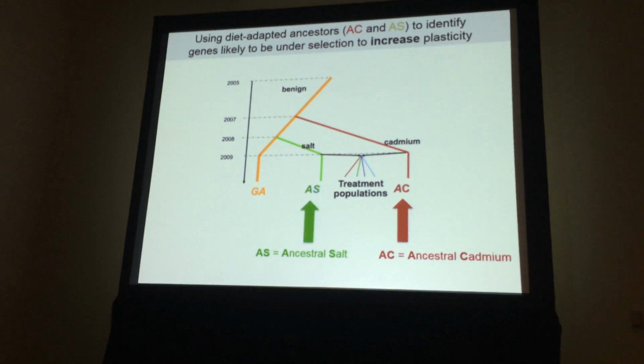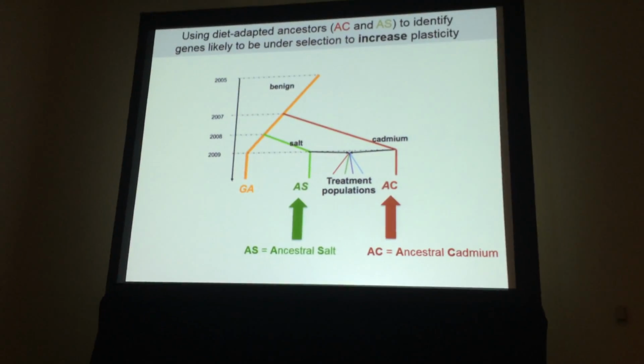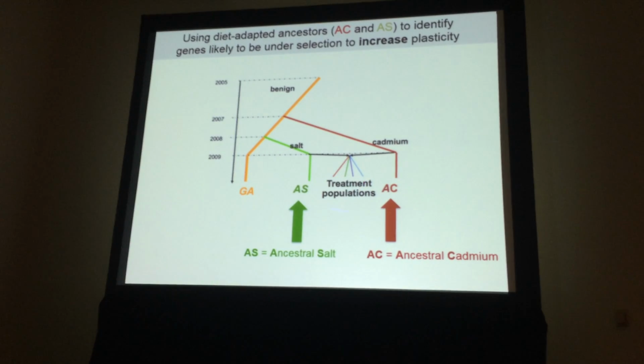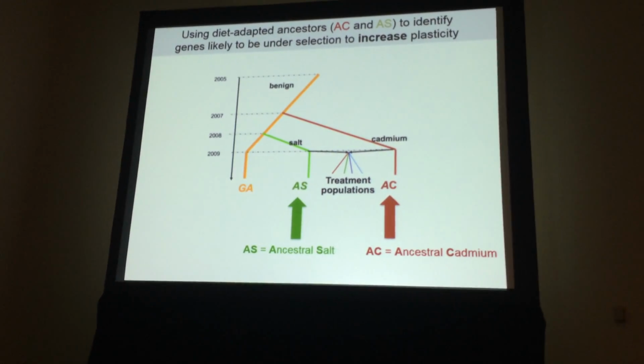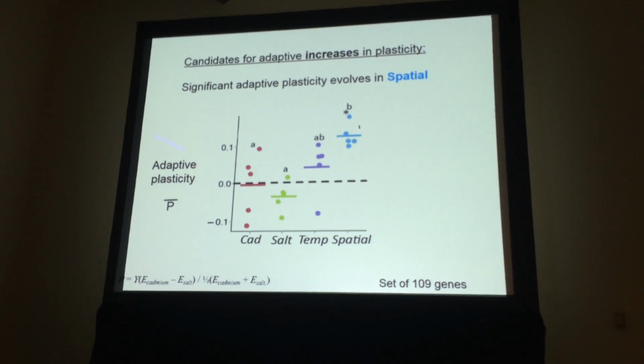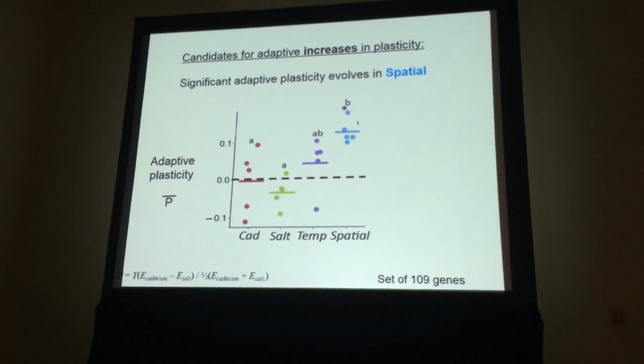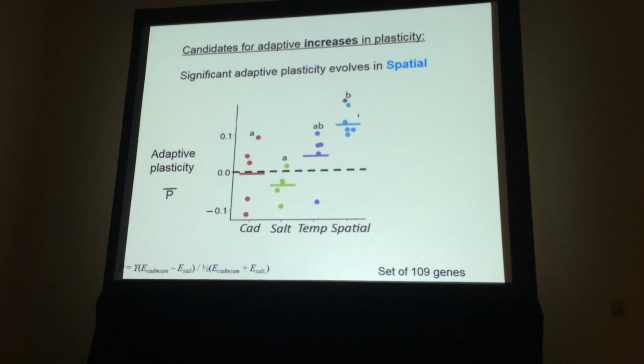And remember, these are genes that are identified using these diet-specific ancestors. And now we're going to look at the level of plasticity in these genes in the treatment populations that were founded from those ancestors. So that's what's shown here. This is the average level of adaptive plasticity across the set of 109 genes for these 5 replicate populations in each treatment.